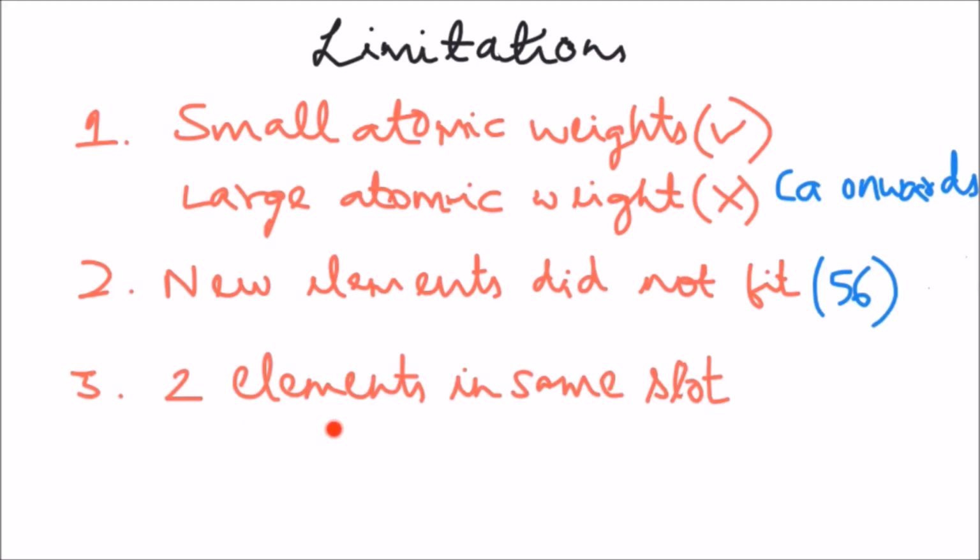There were also cases of two elements being kept in the same slot. For example, nickel and cobalt were placed in the same slot.